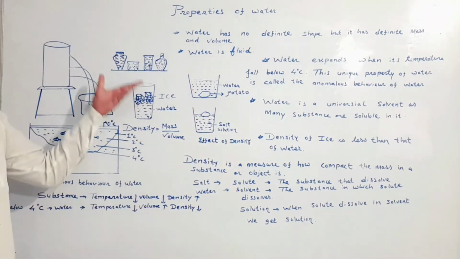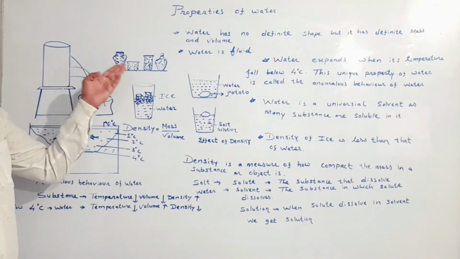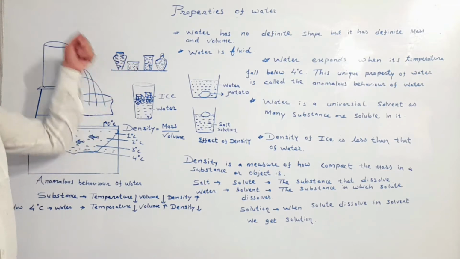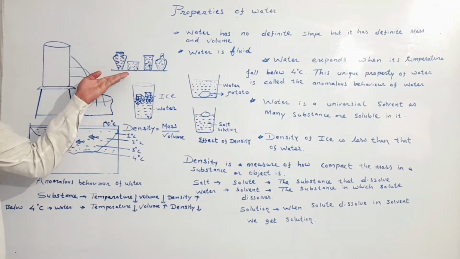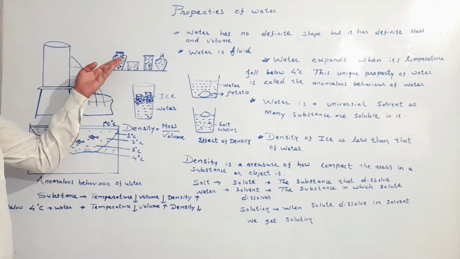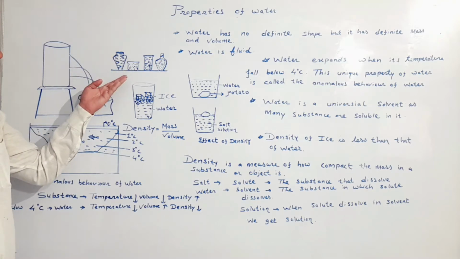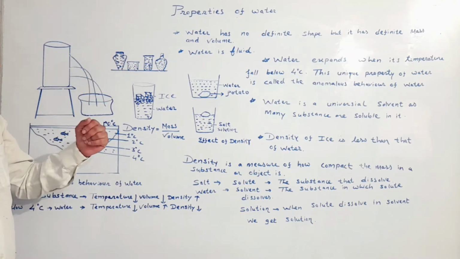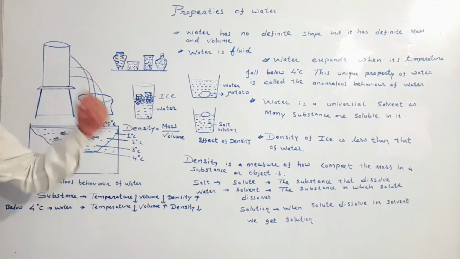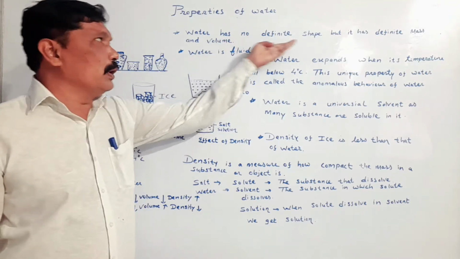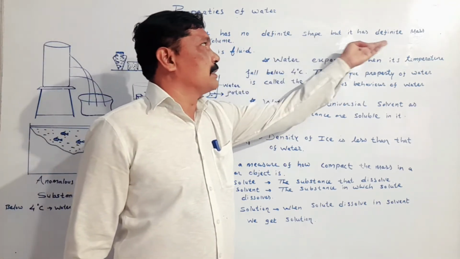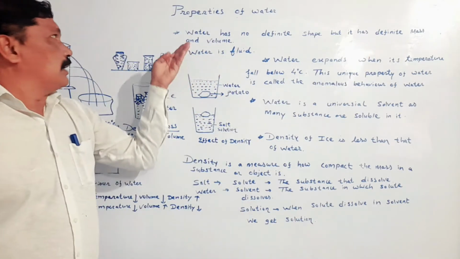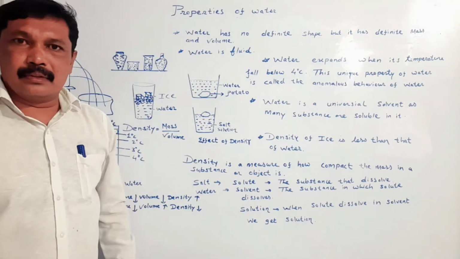My dear student, if we take vessels of different shapes and pour water into them, you will see that water will occupy all the space available inside the vessel. From this activity, we can say that water has no definite shape, but it has a definite mass and volume.